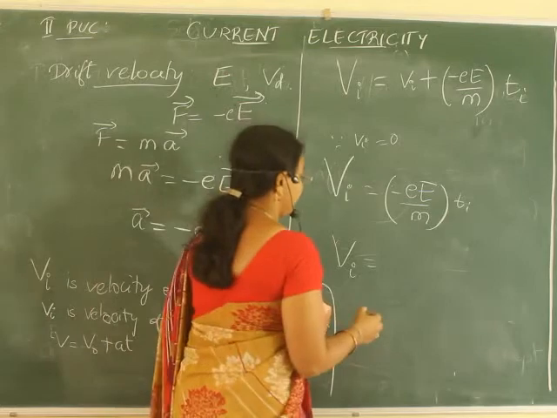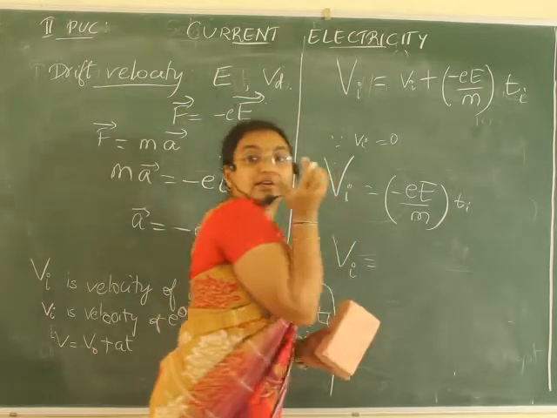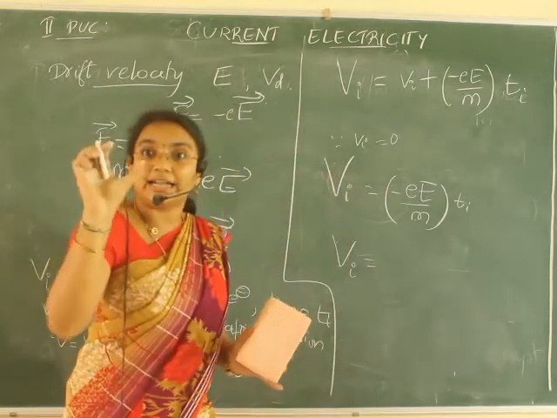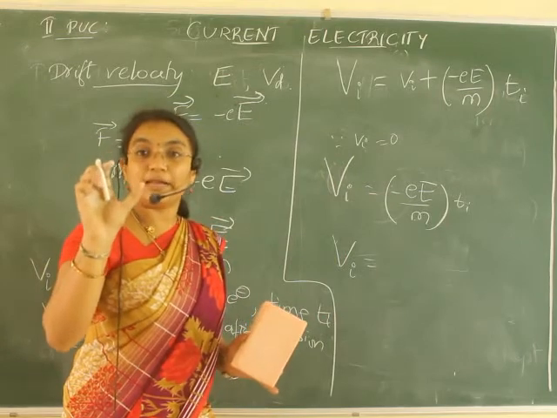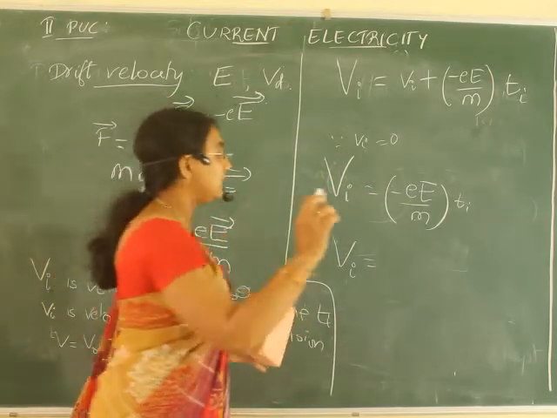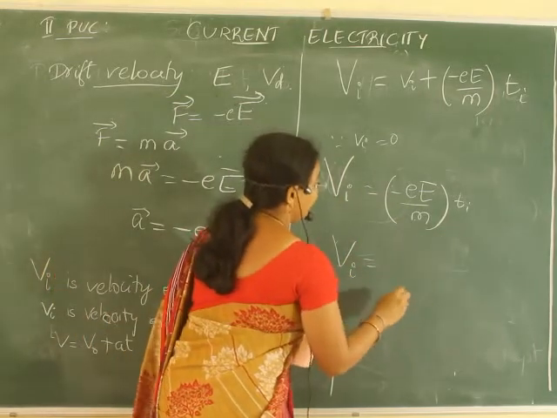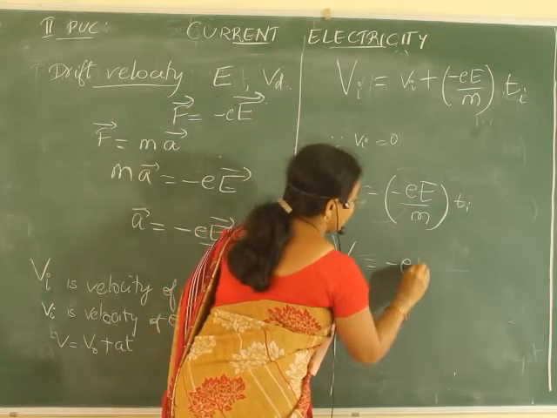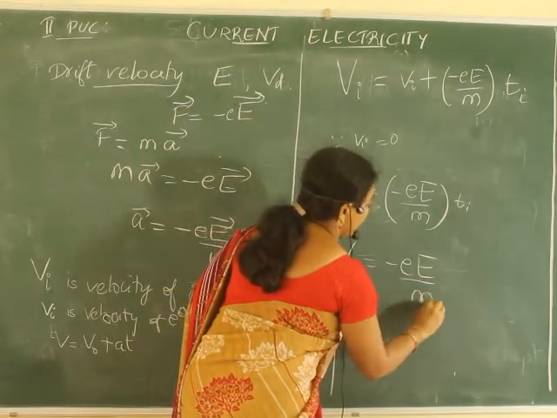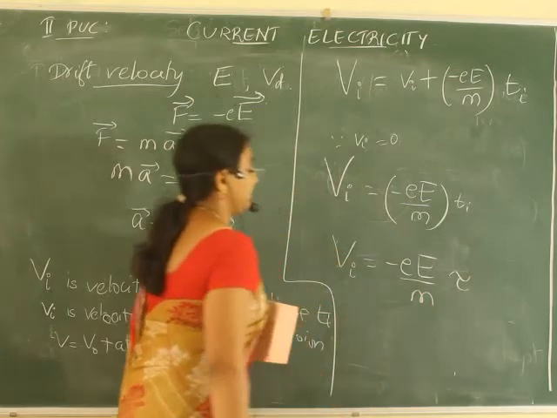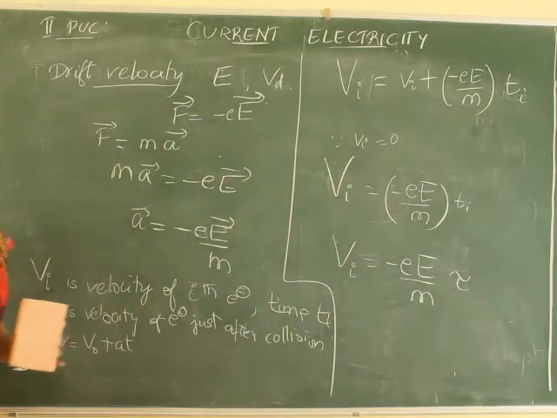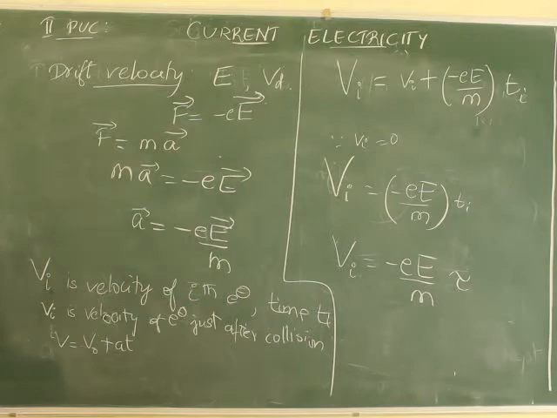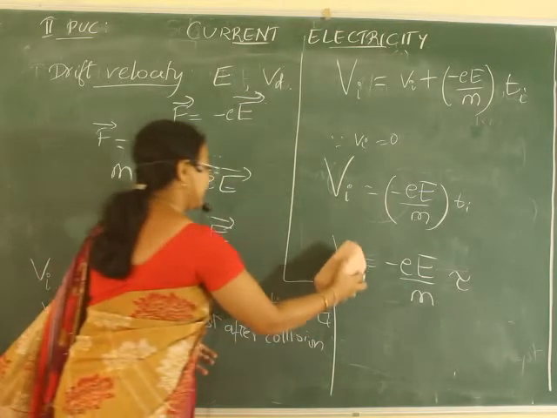So, Vi is equal to, because velocity we will calculate within that time period. Which time period? Before it collides. Now, it is nothing but our relaxation time. Vi is equal to minus E by m into tau. Now, this is for the ith electron we have written. In general, we can write it as Vd, correct?